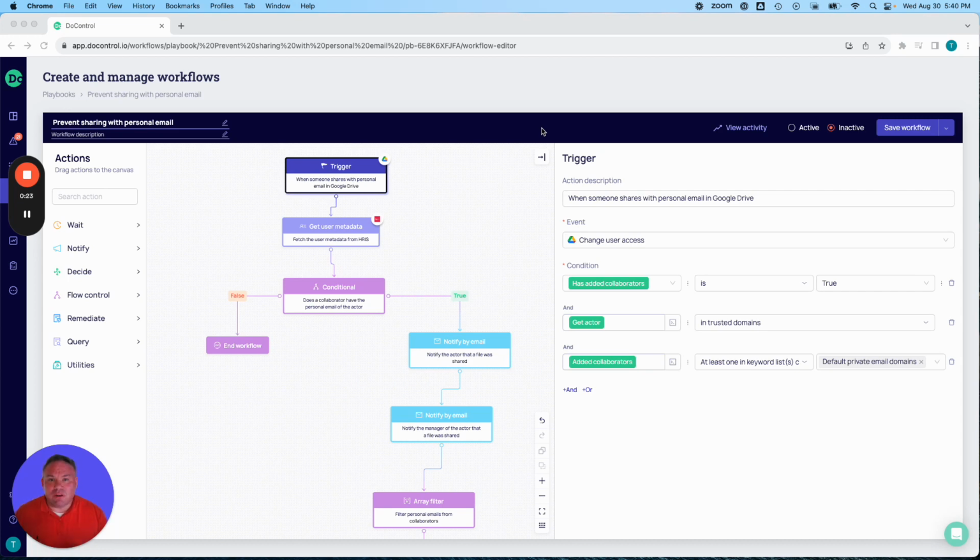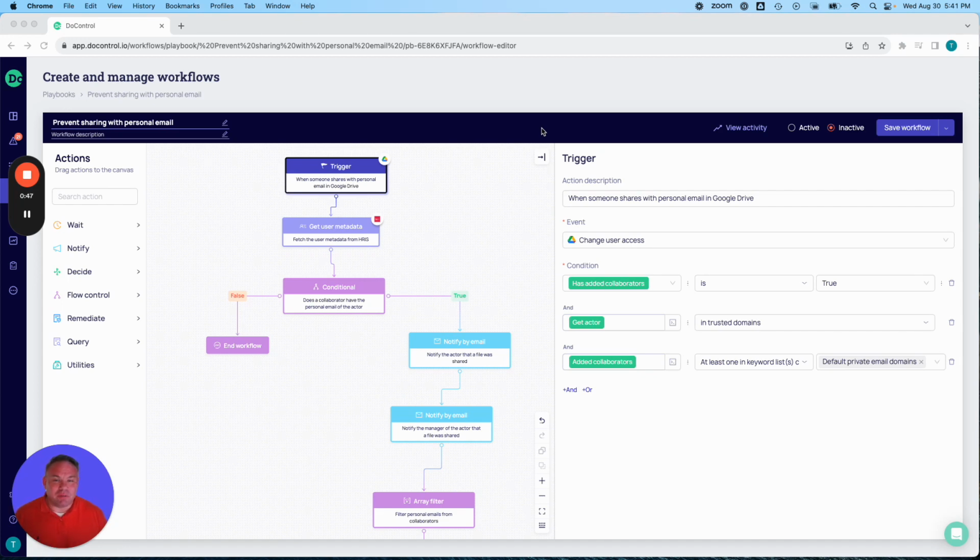So we're in the Do Control workflow engine, and we're looking at, in this case, a playbook that was created to prevent sharing with personal email. Here's the idea: if someone is sharing with their own personal email address, then that's a pretty high indicator of risk, because why would I need to do that? Why can't I use my corporate email if I need to email something?